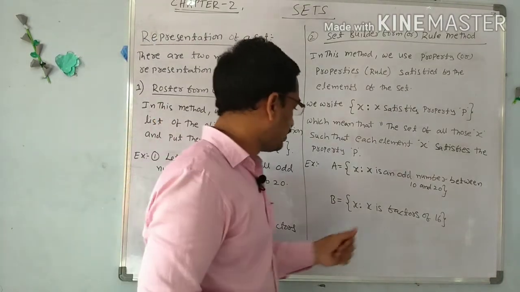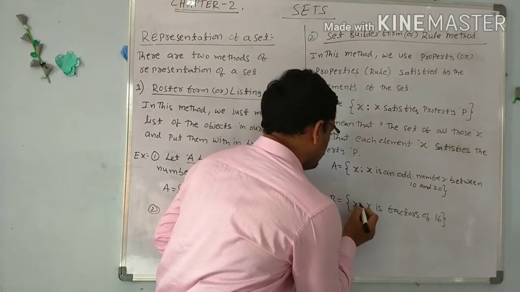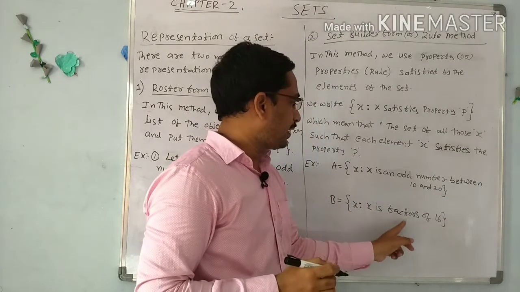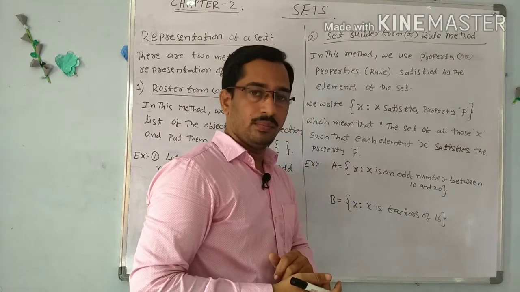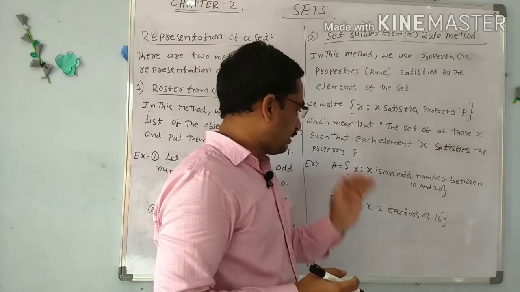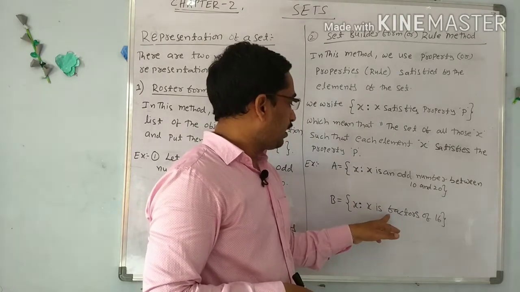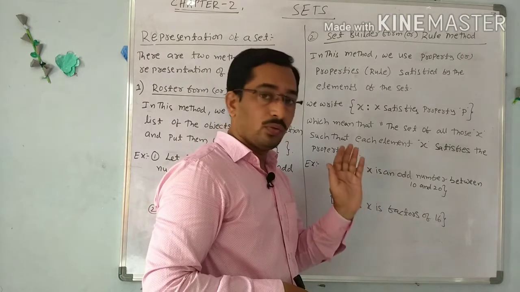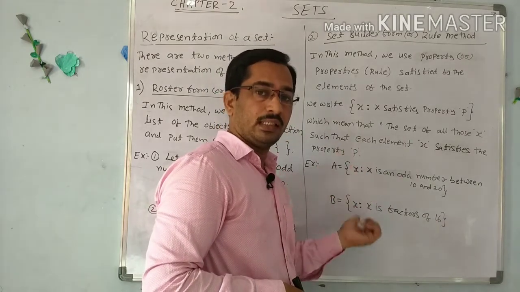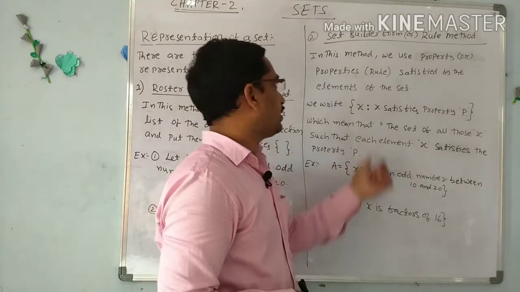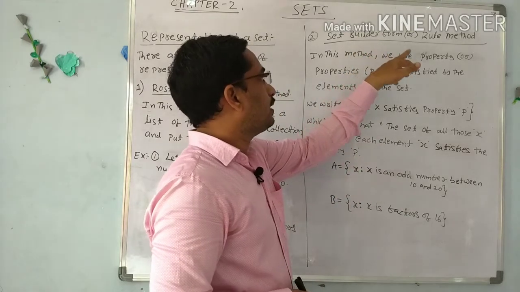And the second example, x such that x is a factor of 16. We have to select the numbers. What is the condition? What is the rule? The rule is that they are all the factors of 16. Only those elements we write in set B. So this is called set builder form, or rule form.